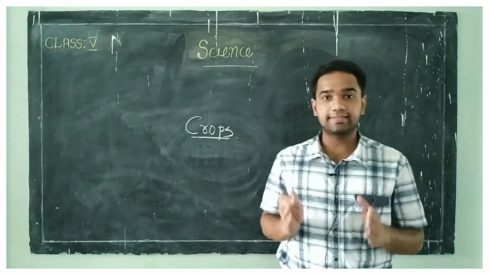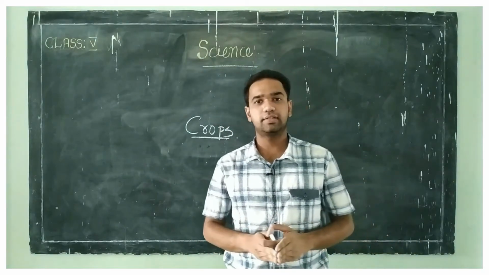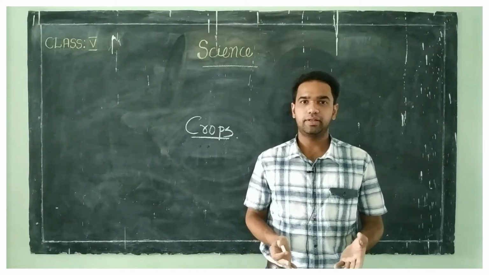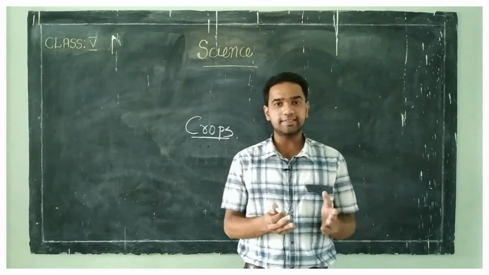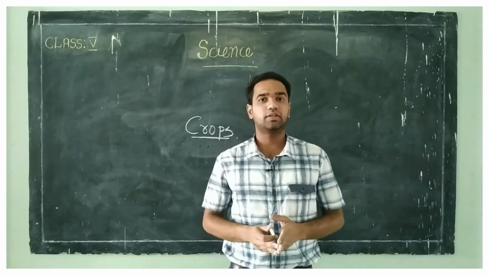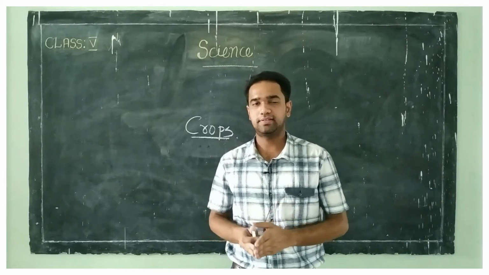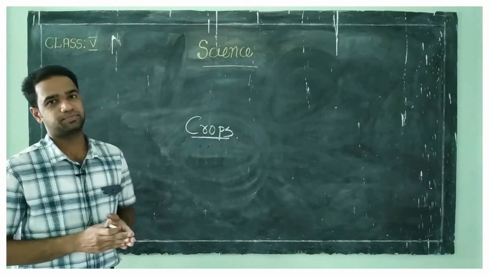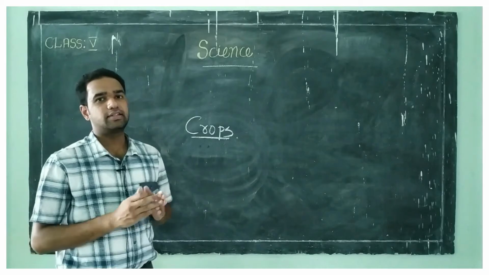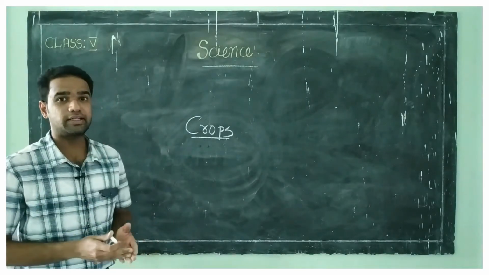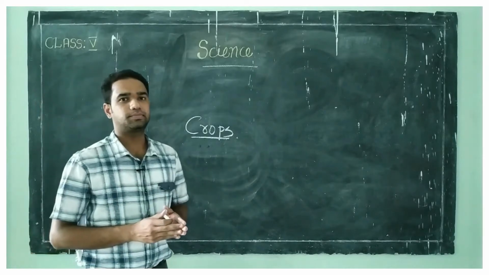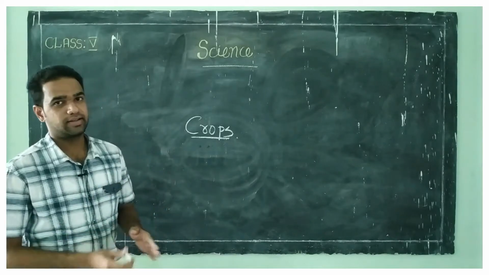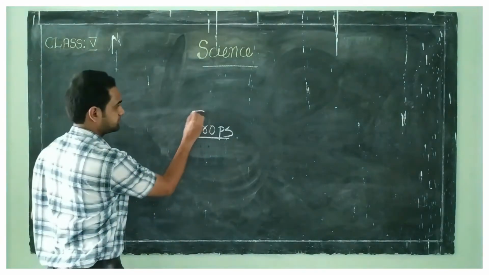Food is an essential component in everyone's life. We can't live without food. Yes or no? Yes. And one interesting fact is that most of the food we get is from plants. So these plants that are grown or cultivated in large quantities in a particular area during a particular season are termed as crops. Clear?